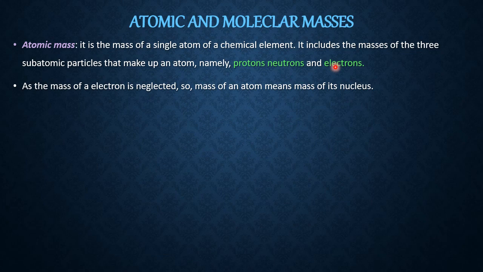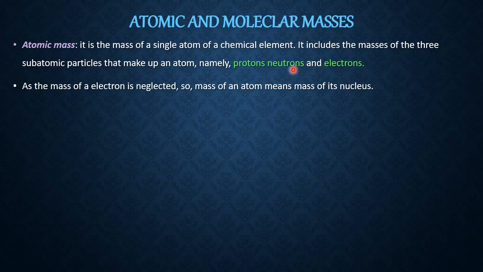The electron is 1 by 1840 of the proton, which means it is very small. Because of its small mass, the mass of the electron in our calculation is neglected. So we will consider the mass of only protons and neutrons present in the atom. Where are they? These two are in the nucleus.